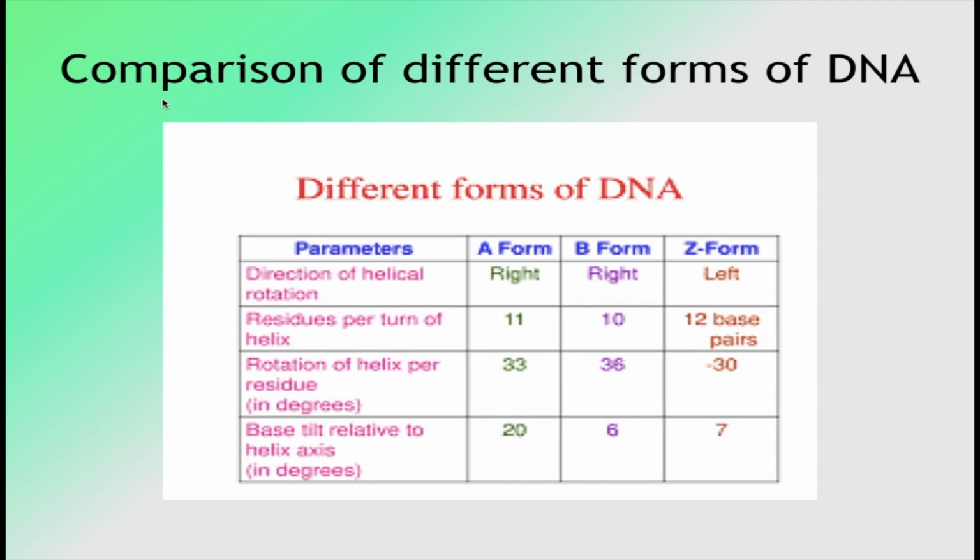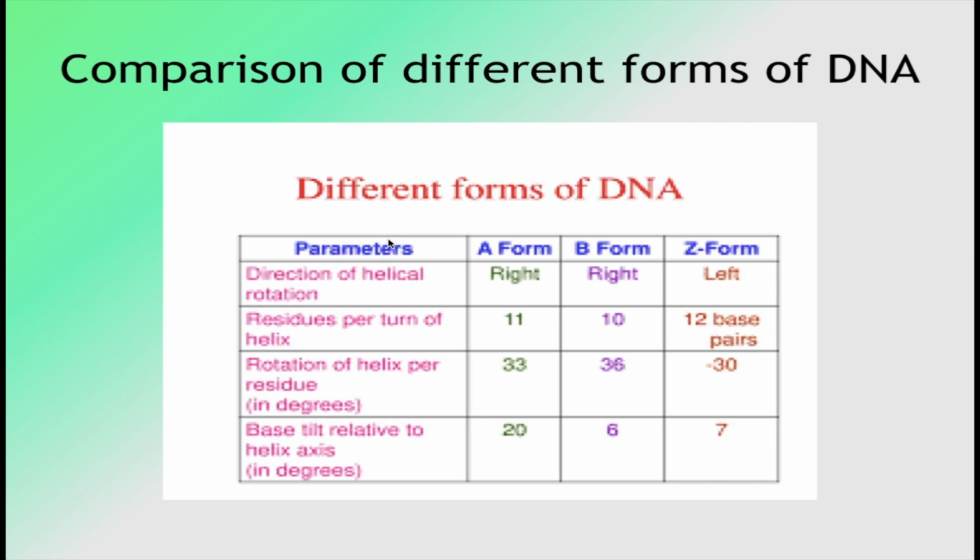Now we come to the comparison of different forms of DNA. The Watson and Crick double helical model describes the features of the B form of DNA. However, there are many other forms of DNA which are distinct from the B form and are biologically important too. The conformation that DNA adopts primarily depends on the hydration level, the DNA sequence, chemical modification of the bases, and the type and concentration of metal ions in solution.